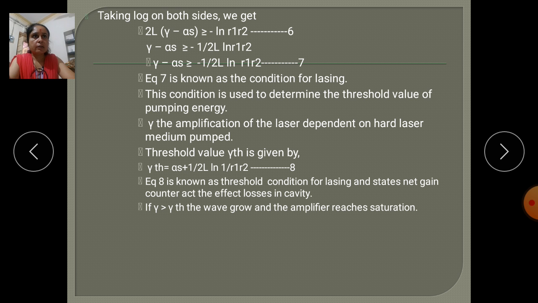For this to take place, the value of gamma must reach gamma threshold.